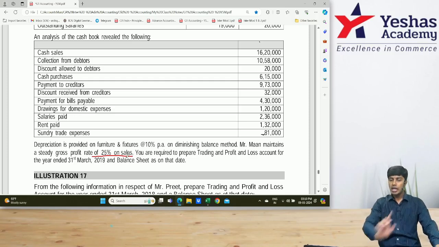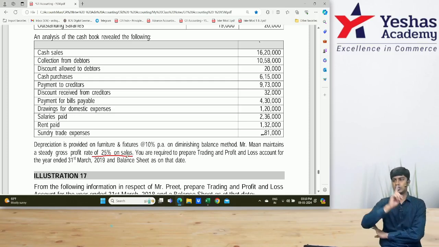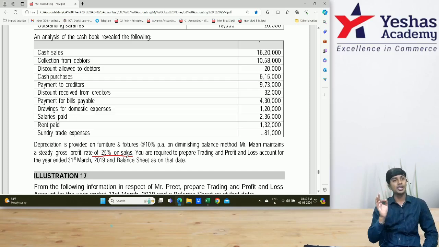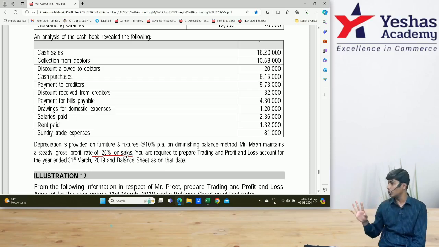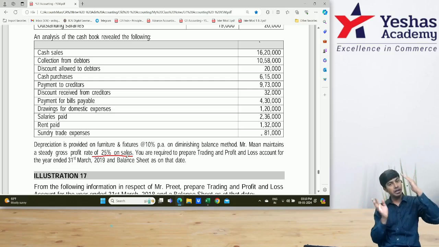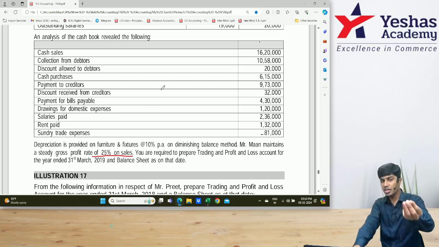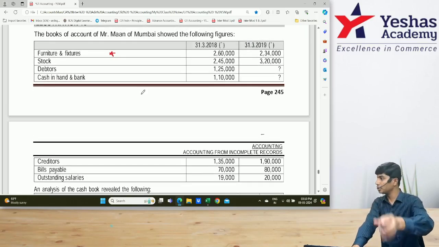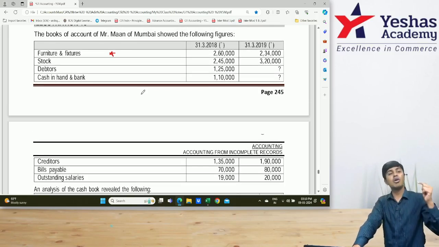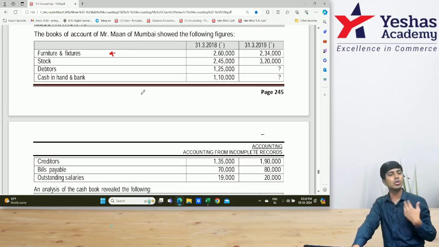Shall we start? In any question which requires you to do final accounts like trading, P&L, balance sheet, here you should do cash book also. In these kind of questions, don't try to finish trading account first and then start with P&L. And then once P&L is done, we'll start with balance sheet. That's a very bad order. You should not do that way. You have to keep your trading, P&L, balance sheet, all the 3 open. Read the item. If it belongs to trading, we'll write to trading. If in case the item that you read belongs to balance sheet, we'd have to write it in the balance sheet. We will follow the order of the question, not our own order.